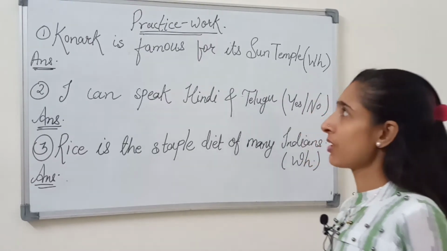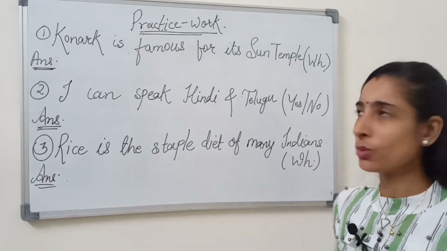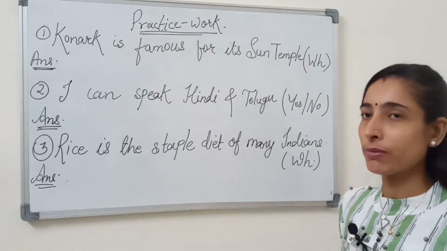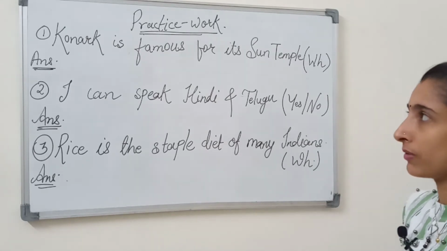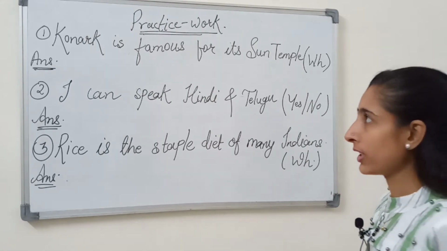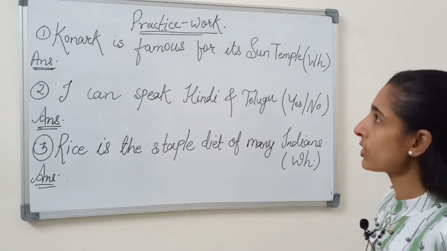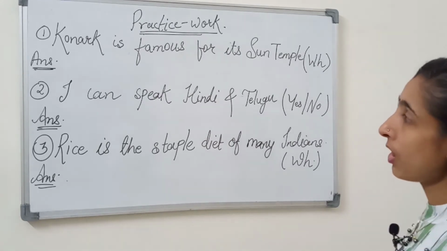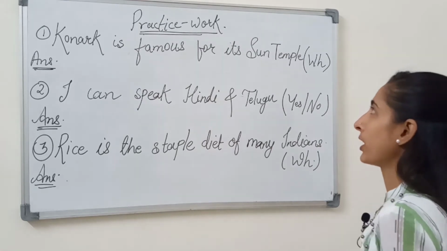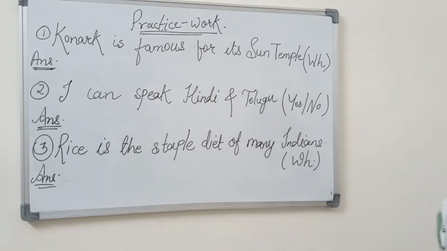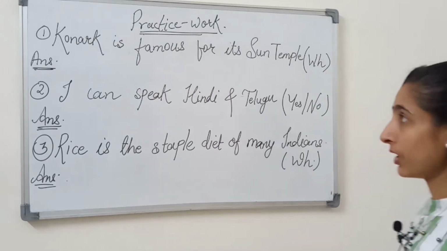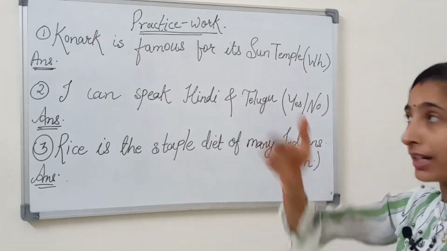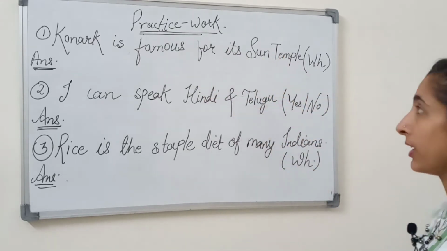Now we start with some practice work, so that it will be easy to recall the previous concept I have taught you about converting declarative into interrogative. Let's see the first question. What is written in the first question? Yes, it is written, Konark is famous for its sun temple. This is a declarative sentence, yes, because it is declared that Konark is famous for its sun temple.